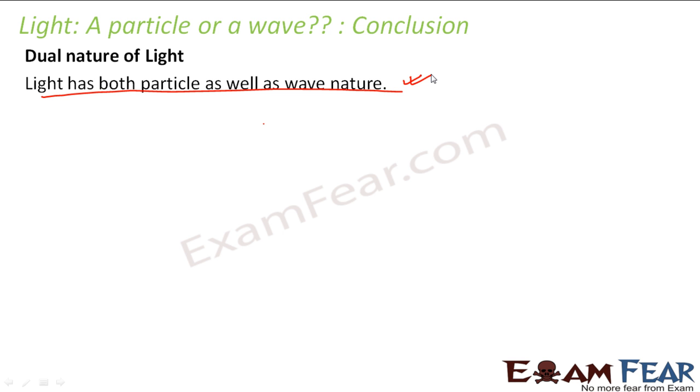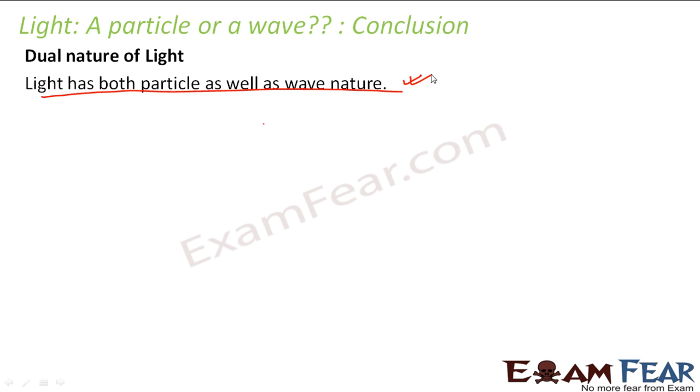As I mentioned earlier, it means what Huygens was thinking in his mind was correct. He was thinking in the right direction. He told, right, that if you make light pass through a big window, then it might behave as a particle. It was something like that. But if you make light pass through a small slit, which is comparable to the wavelength of light, it might display its wave nature, right? So depending upon the situation, depending upon the circumstances, light will behave either as a particle or as a wave.